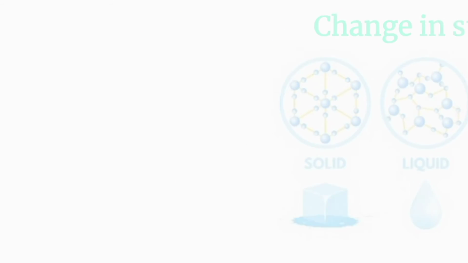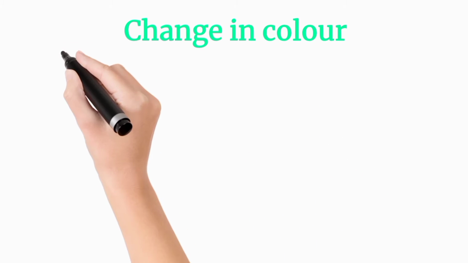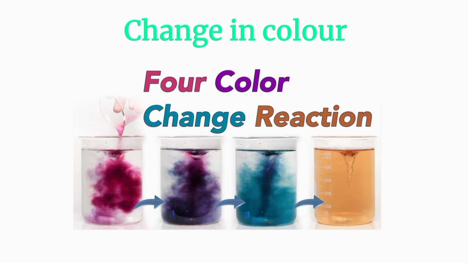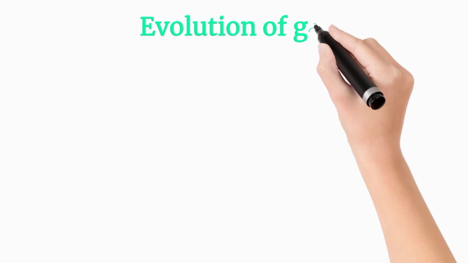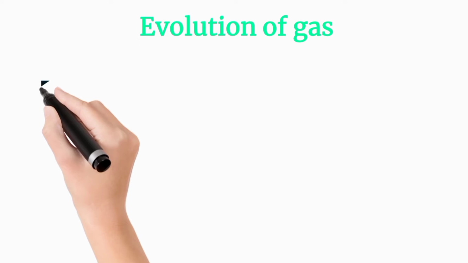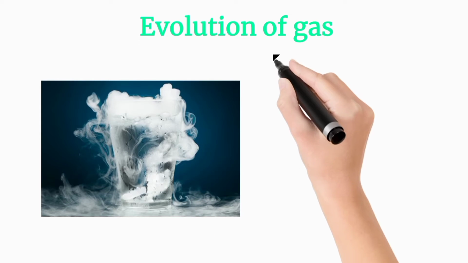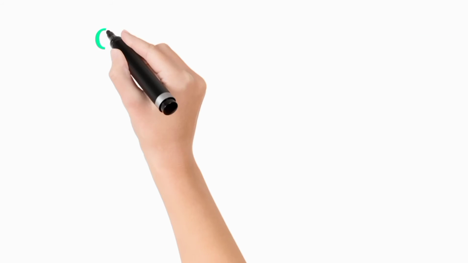Come to the next, which is change in color. Here you can see the chemical changes its color. Whenever you see anything change its color, you can say there is a chemical reaction. Then the next topic is evolution of gas. This is new for you. When anything, like fire or any chemical, produces gas, that is evolution of gas. So when you see anything producing gas, you can say there is a chemical reaction.